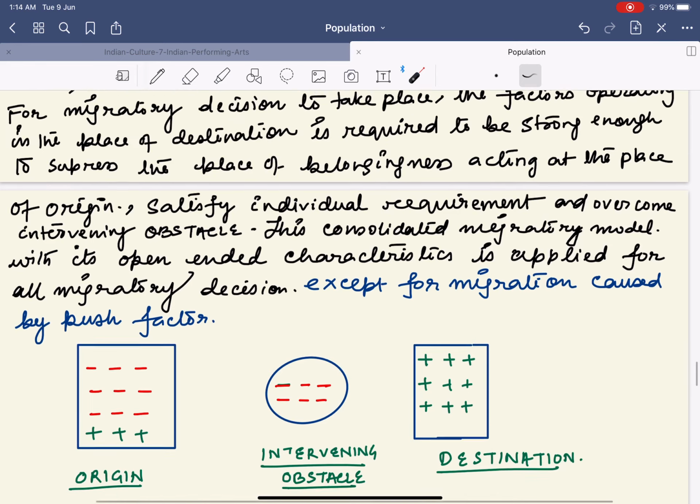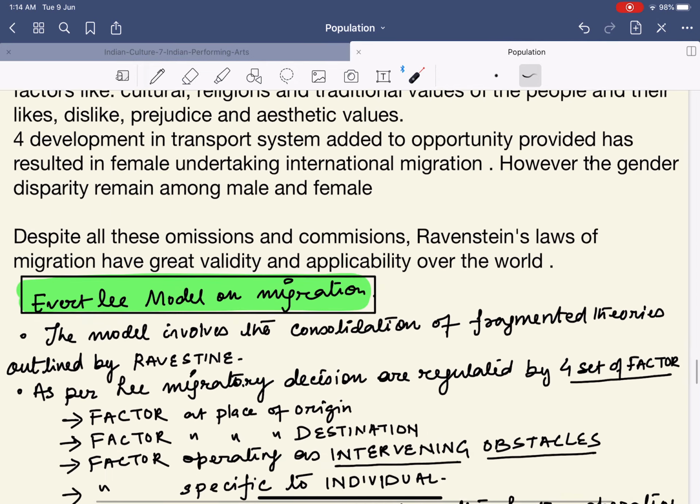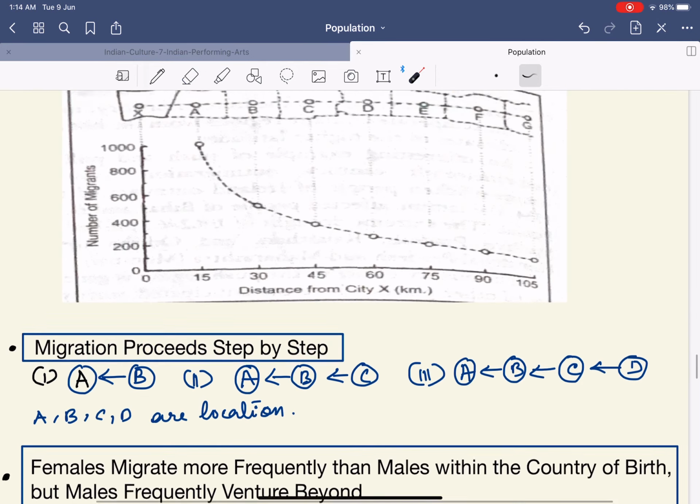That would be all for today. I hope you got clarity on these two models, that is Ravenstein's and Everett Lee's model.